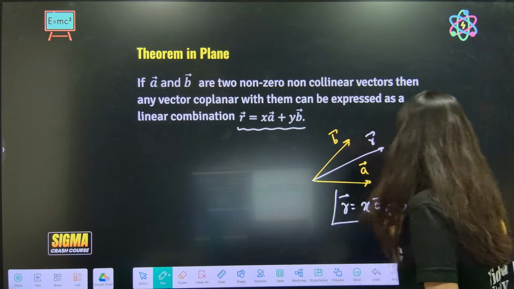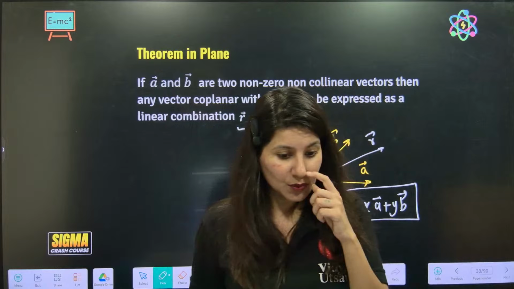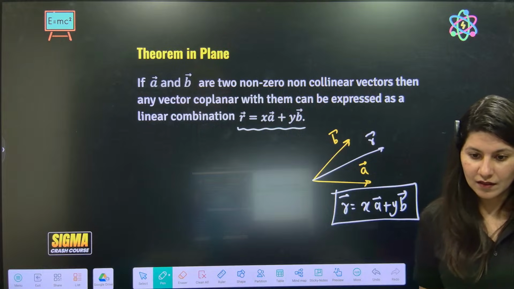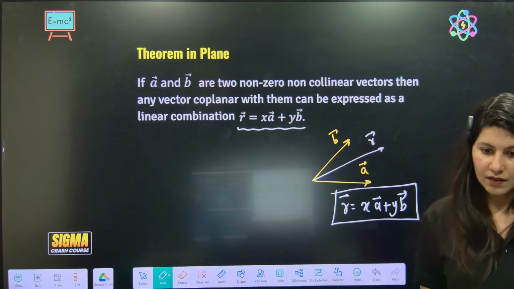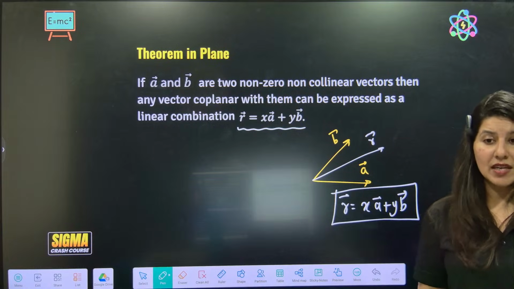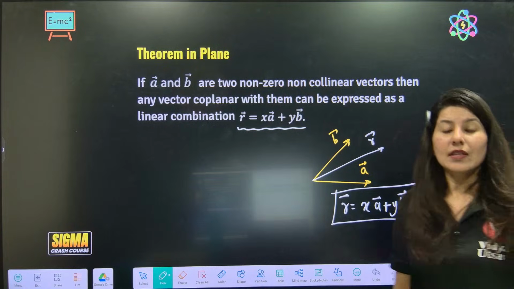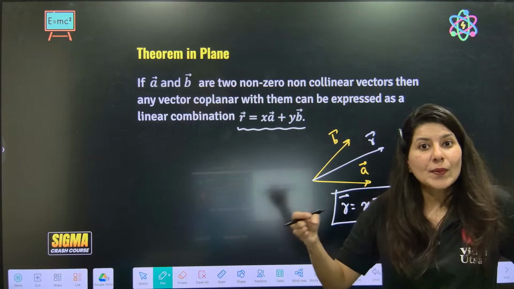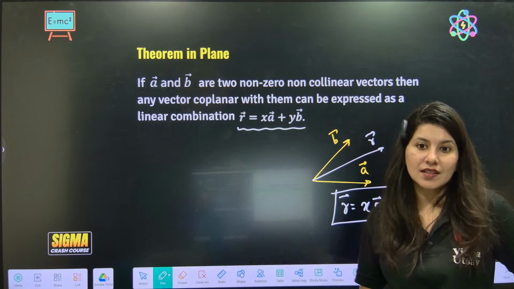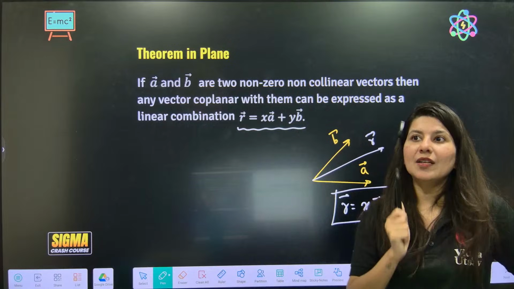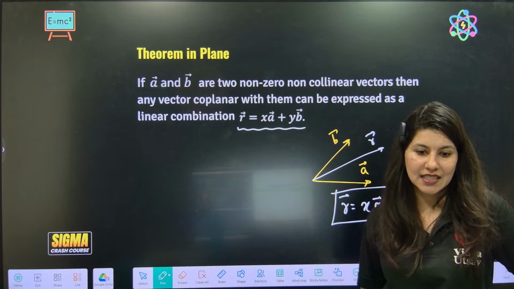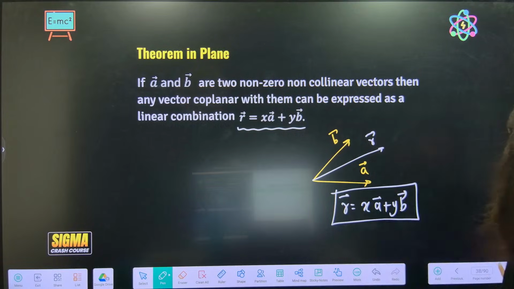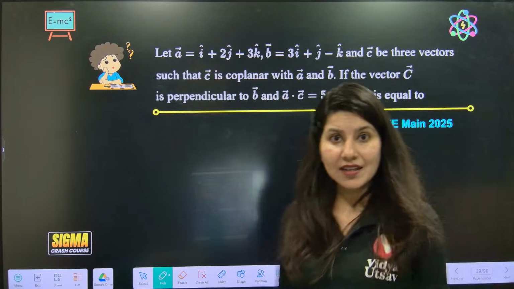Okay. So whenever you see this statement in JEE Main PYQ, that a vector is coplanar with other given two vectors, always remember theorem in plane is your friend, my dear students. Yes? Are you getting my point? Shall I show you what kind of question can be there in JEE Main?